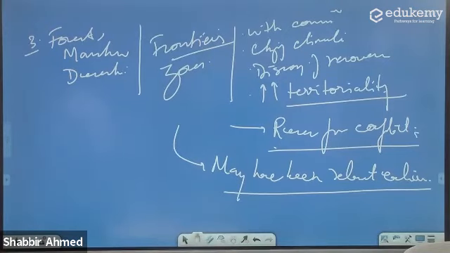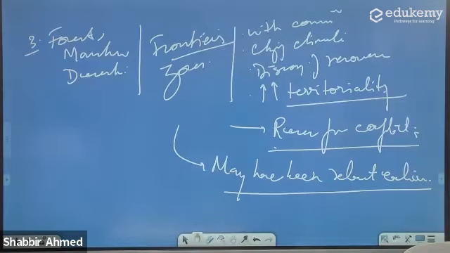Increasing territoriality. Yes, the frontiers convert into forward marches, and the forward marches now become boundaries. It means that you are asserting your territory. More and more you declare, this is my area, that is your area. This is my territory, this is your territory.